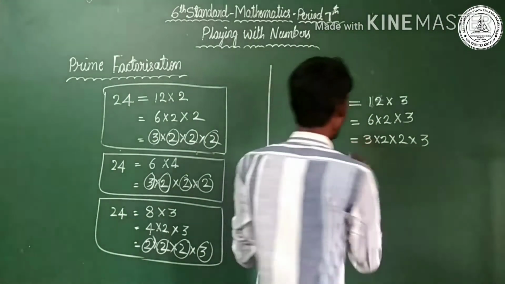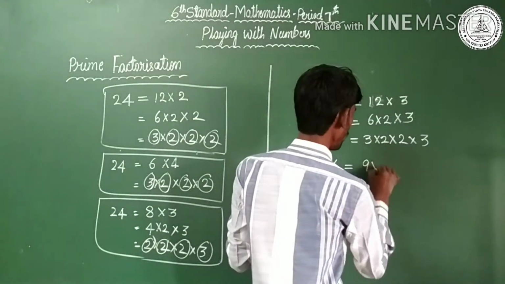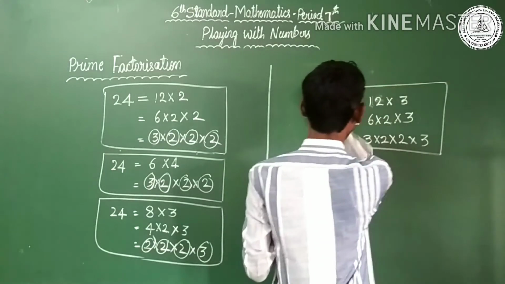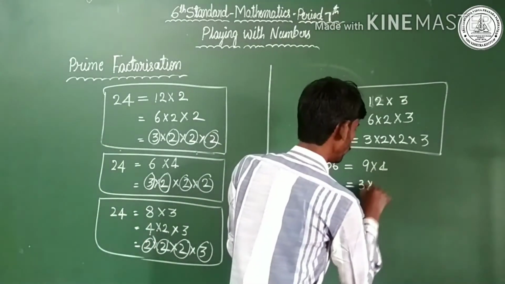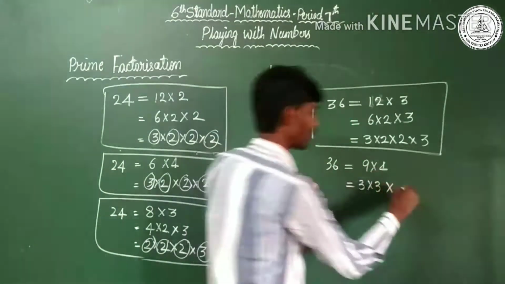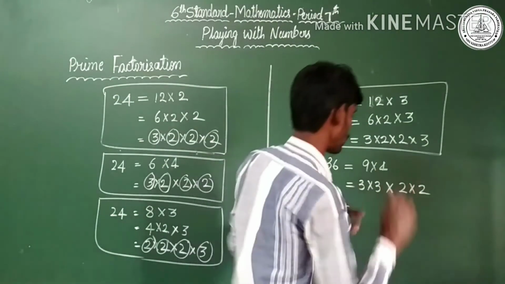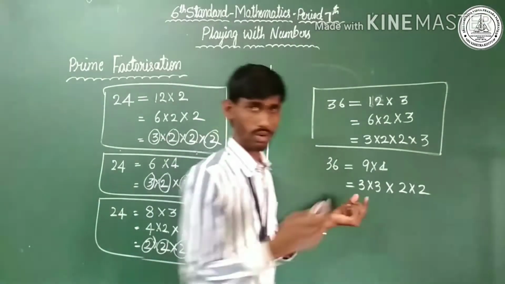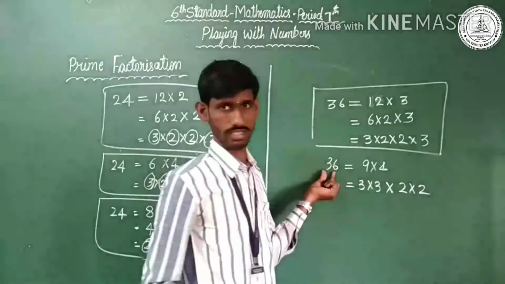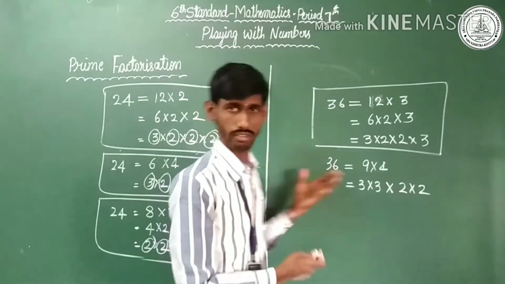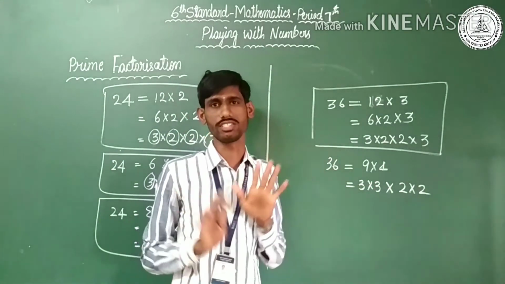Are you clear? Yes, 36 can be written in another way. See, 9 into 4 is 36. So 9 can be written as 3 into 3, into as it is, 4 can be written as 2 into 2. Please follow me. Yes, it has cleared. It's not possible to write one more step. There are different ways, and still we can write one more way. This is what the factorization method is.